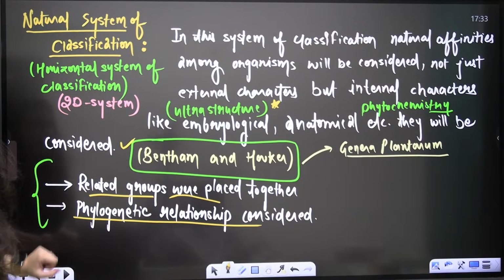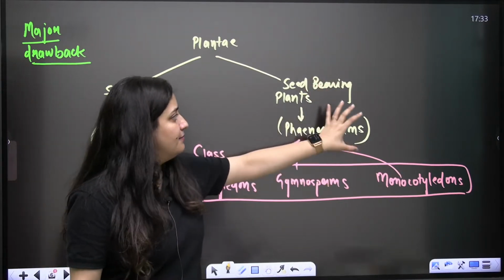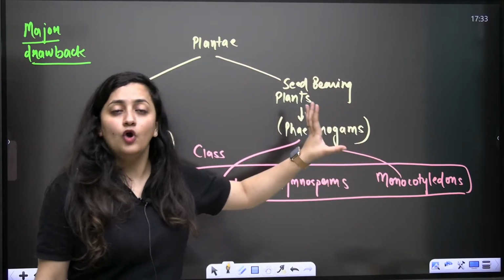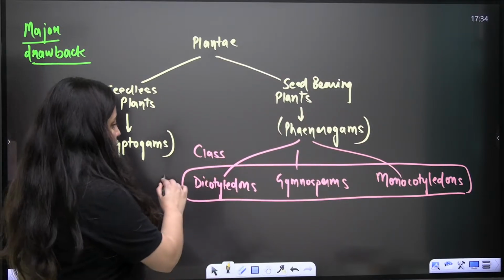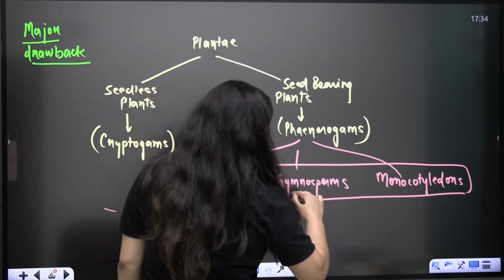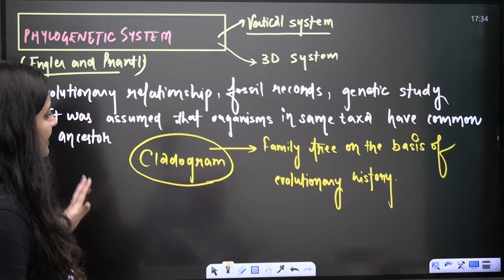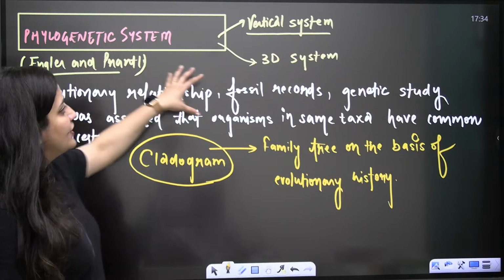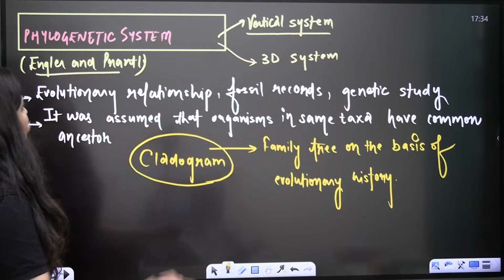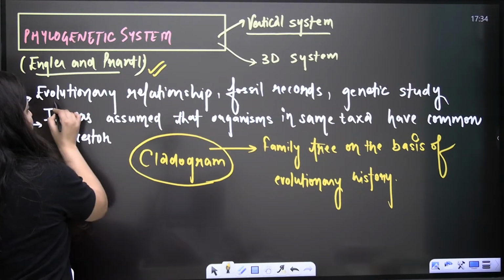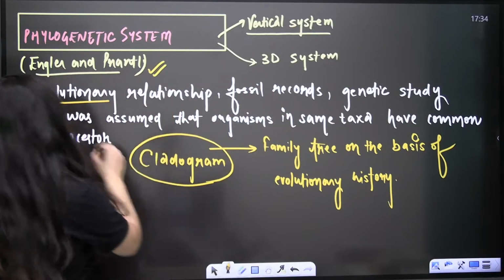So it indicates that. Now the third one, the major drawback is that in the seed bearing plants, that is phanerogams, also known as spermatophyta, they have kept gymnosperms in between the dicots and monocots. So the next is the phylogenetic system, also known as the vertical system, also known as the 3D system. It was given by Engler and Prandtl. So it was based on evolutionary relationship, this is what you can write down.